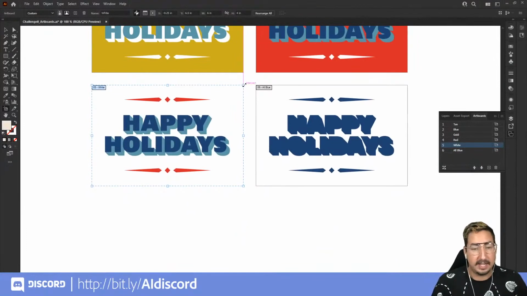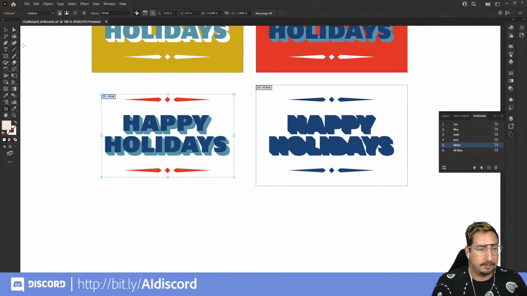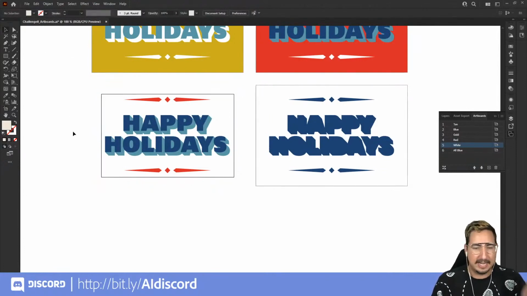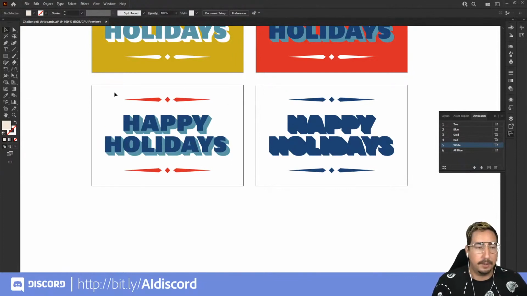If I want to resize, I can simply click and drag these in so that they're a little bit closer, and then I hit V, or just click out, or I can hit enter, whatever. You can hit anything and it will get out. And now you can see that the artboard has changed. So now the artboard has turned into a new size. Now let's say we want this to be vertical.